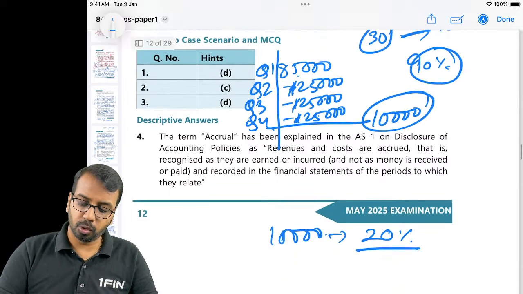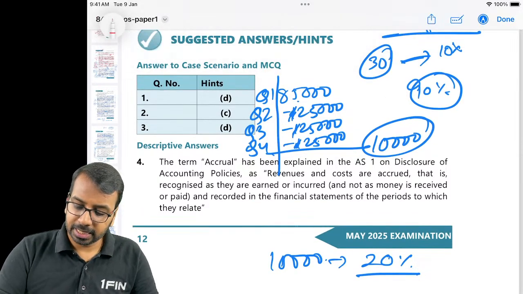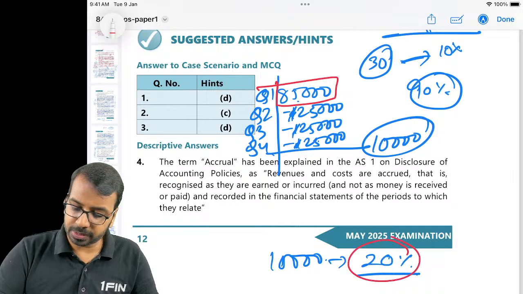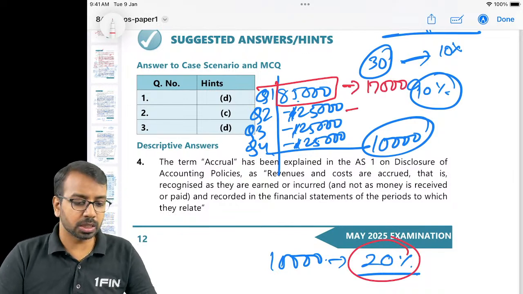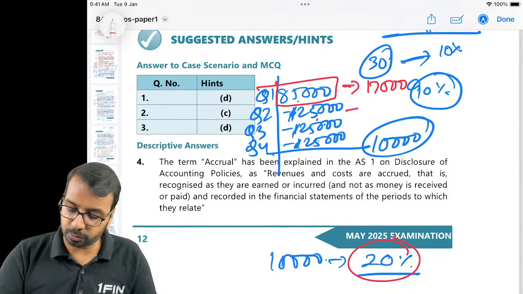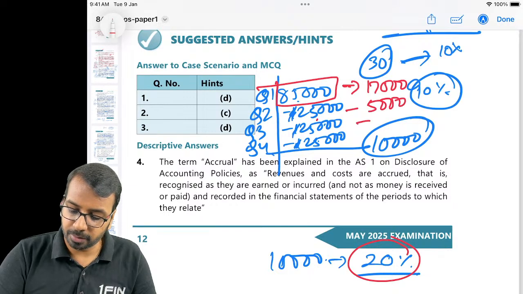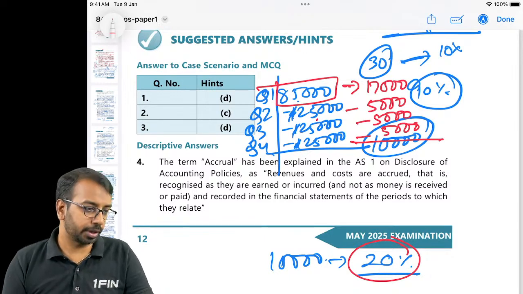20%. So for the first quarter, what you have to do is 85,000 into 20%, you have to provide a tax of 17,000. For the second quarter, there is a loss, so it will be a kind of benefit. So 25,000 into 20%, 5,000 here, minus 5,000 here, and minus 5,000 here. Okay, that is how you have to work out.